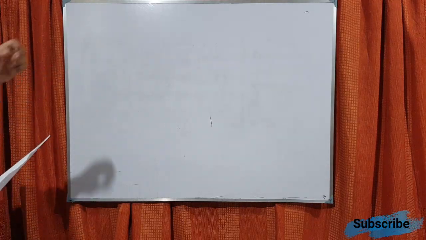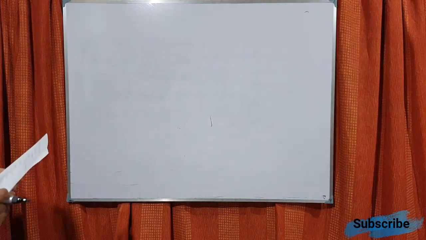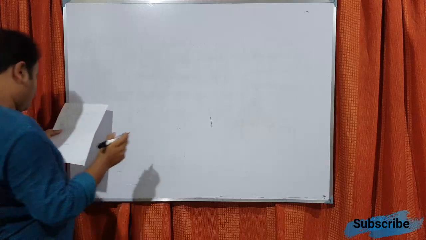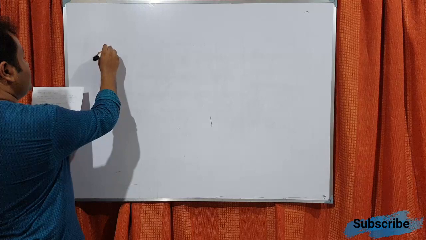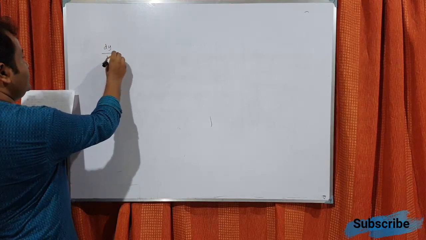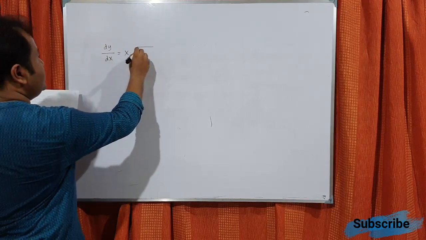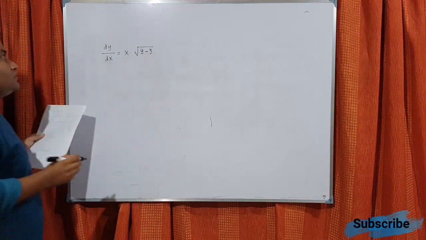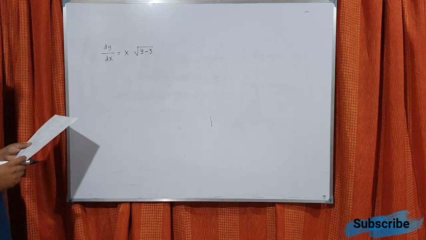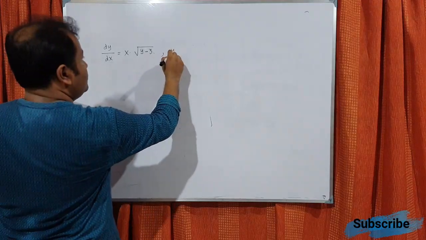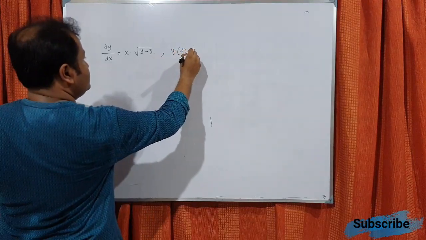So let me give another one, that is dy dx equals x into root over y minus 3. Fine. So here you try to understand, and it is given y of 4 equals 3.